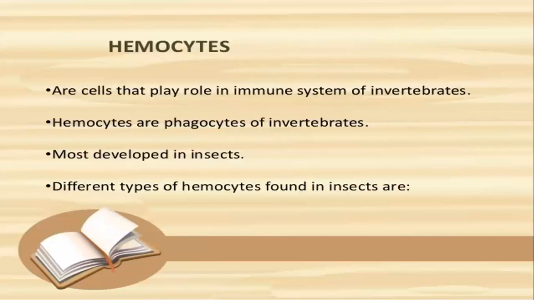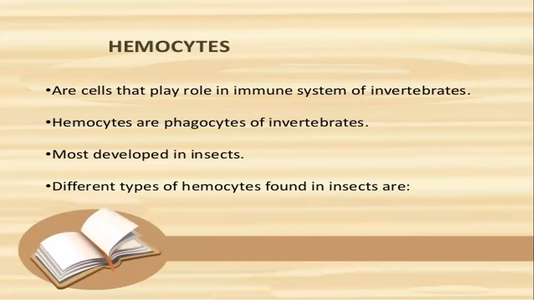What are hemocytes? These cells play a main role in the immune system of invertebrates. The immune system of an organism helps to fight against diseases, microorganism attack, fungal attack. Hemocytes are phagocytes of invertebrates, most developed in insects. Different types of hemocytes present in insects are the following.